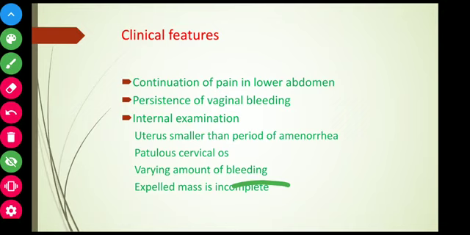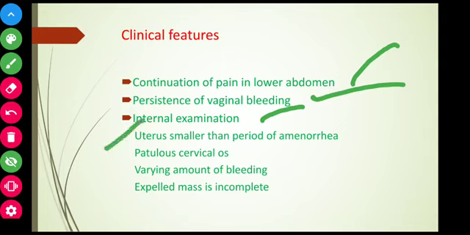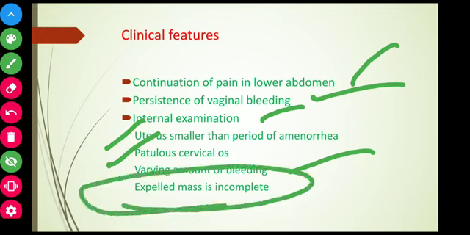Clinical features: continuation of pain in the lower abdomen because some tissues are inside, persistence of vaginal bleeding, and internal examination reveals uterus smaller than the period of amenorrhea, as I said before, and patulous cervical os, that means widening of the cervix, which can be seen when admitting the tip of the finger inside. Next, varying amount of bleeding and also the expelled mass is incomplete.